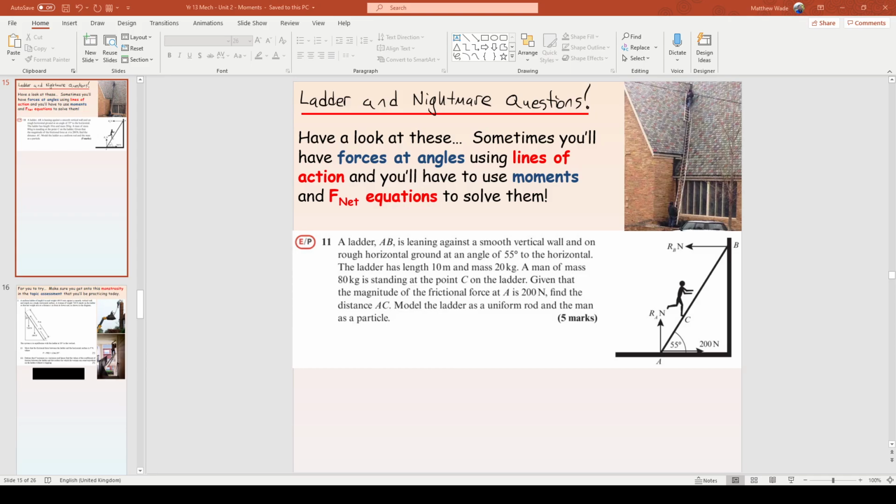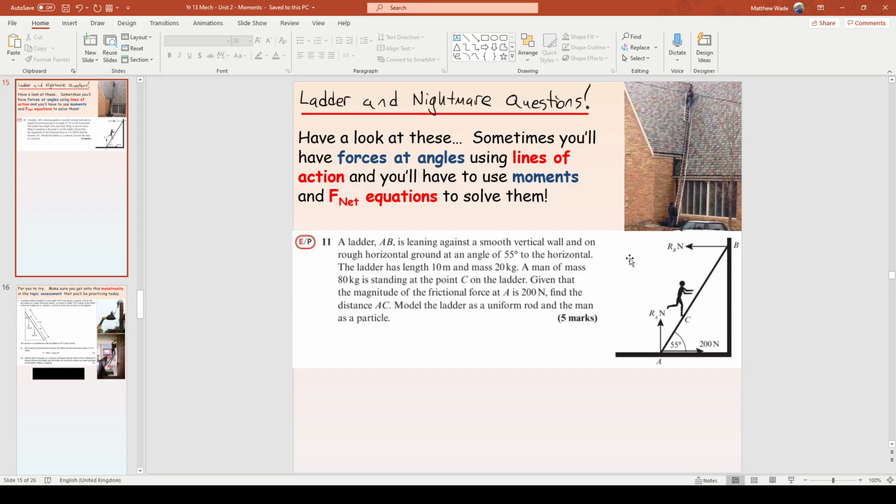Right, buddies, here we are at the very end of our unit on moments in Year 13 Mechanics. How exciting! The only topic left for us to do is actually no topic at all. What I'm going to get you to do today is focus on really hard moments questions that tie in all of the skills you've learned so far about forces and moments.